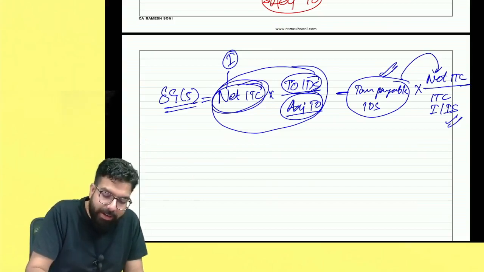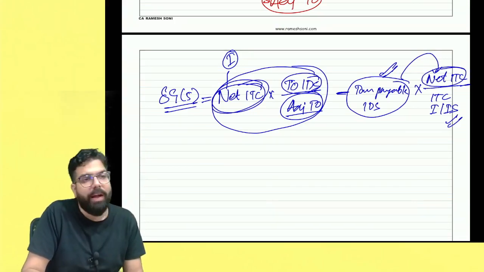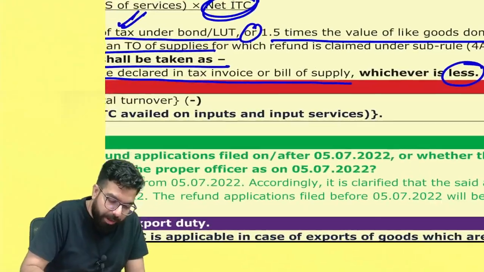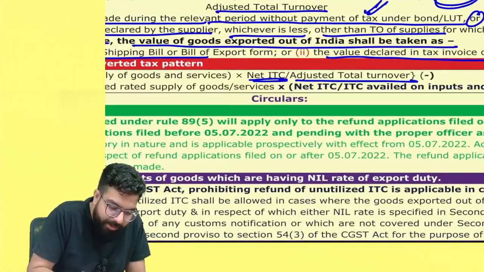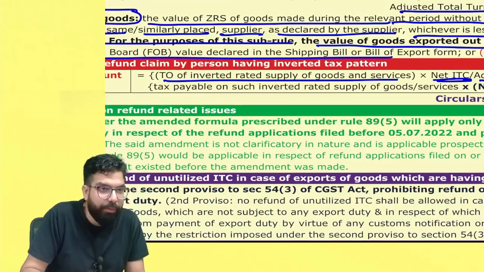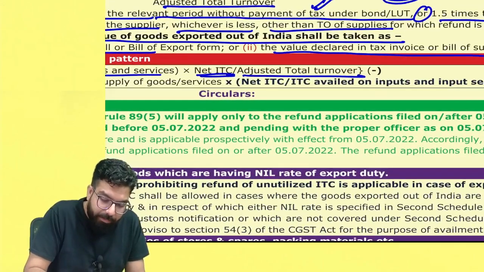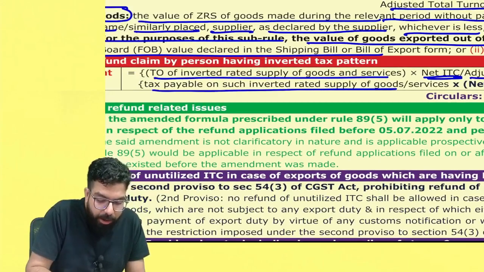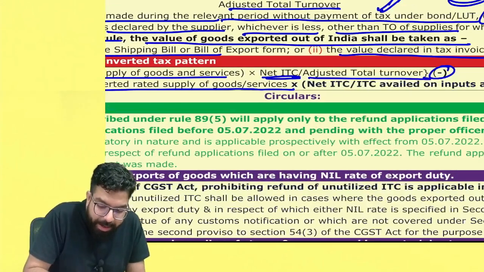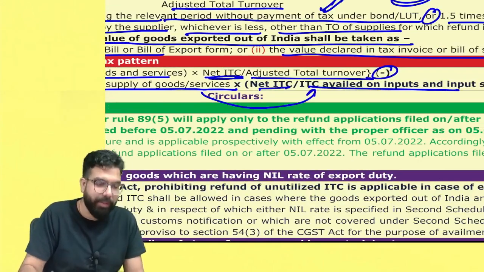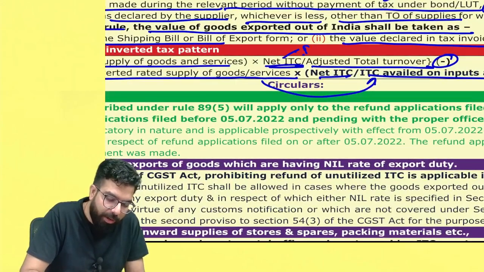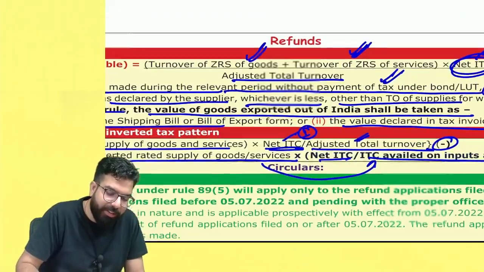Remember, here net ITCs are always input related ITC. Everyone over here, it says you always have to take net ITC divided by adjusted turnover, multiplied by turnover of inverted duty structure minus tax payable on inverted duty structure, and that has to be paid in the proportion of net ITC divided by ITC on input and input services. And here, net ITC is only with respect to input, and adjusted turnover is the same way we have calculated above.